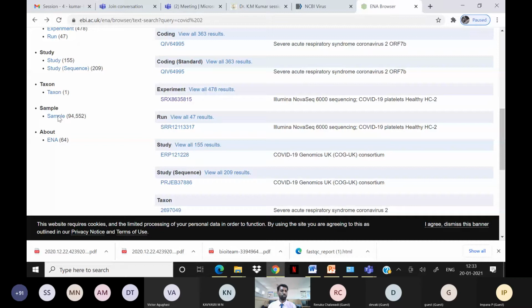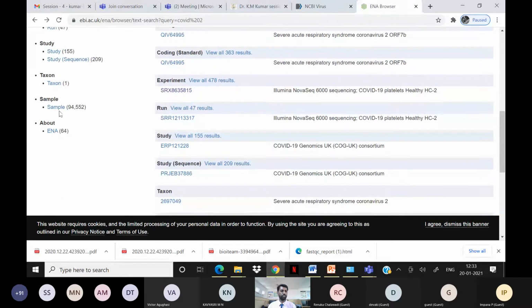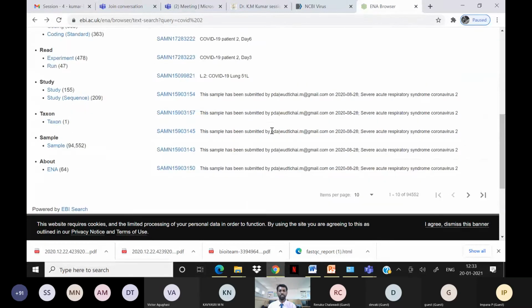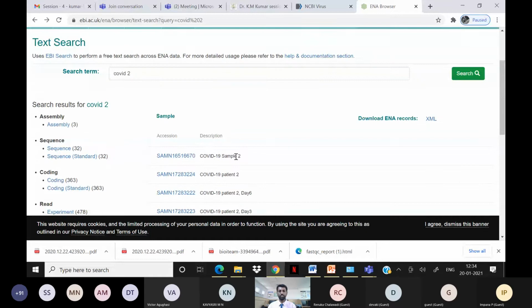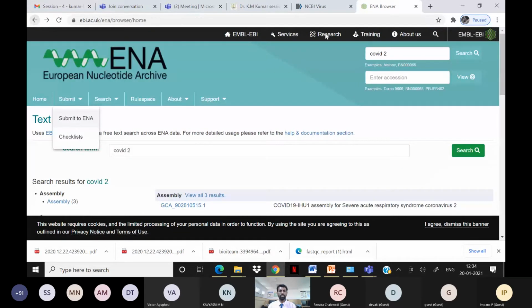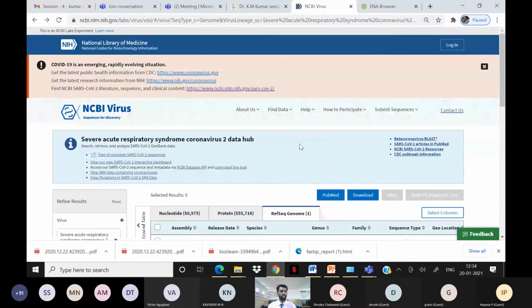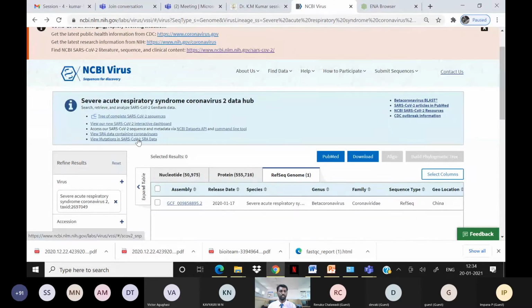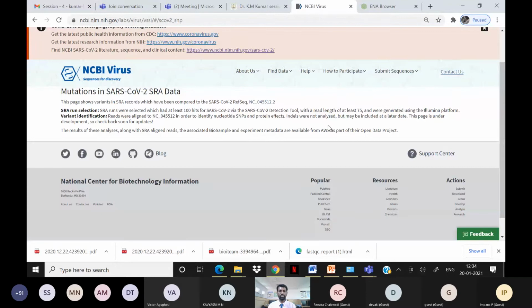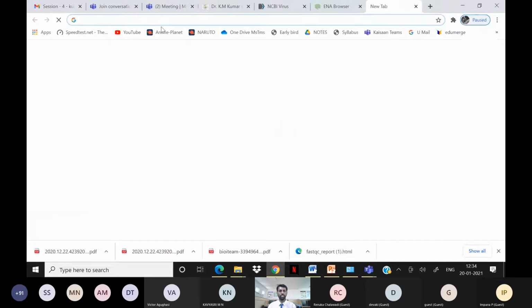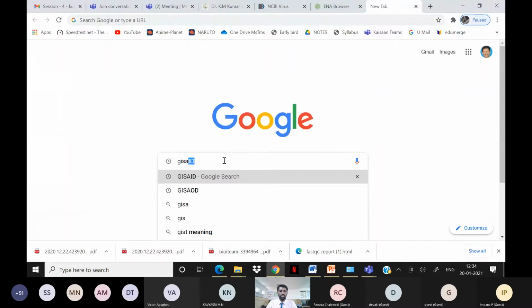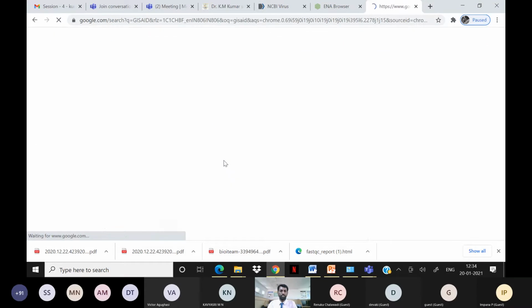And also, if you want to go by samples, you can get different samples. Sample-wise data you can also get. So these two major databases we use here for downloading the datasets. There are still the UCSC browser databases and other databases also. And there is one more database I was talking about, GISAID, right? The GISAID database.